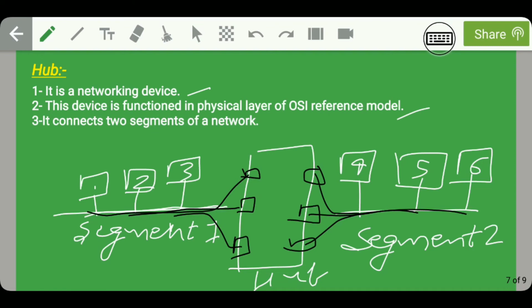So let us consider that this system 1 is acting as the sender node and it is willing to send data to system 4, which is acting as a receiver node. So this data will be moving from system 1 in this way to port 1, from where it transmits the data to port 4, port 5 and port 6, that is to all the ports which exist on the destination segment.